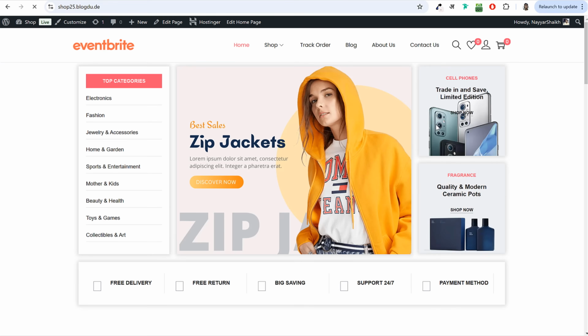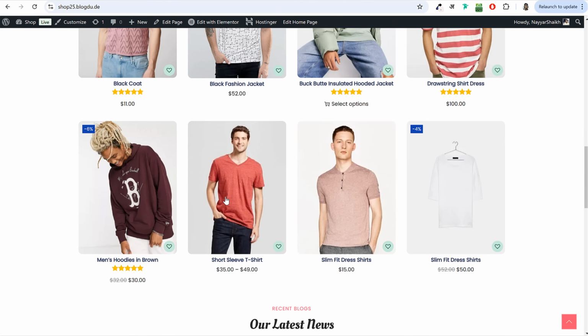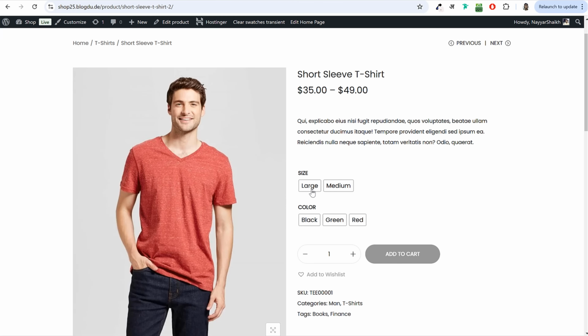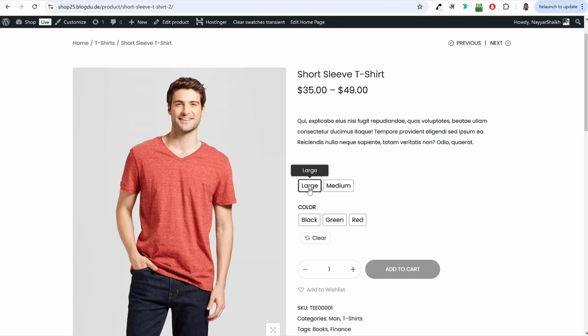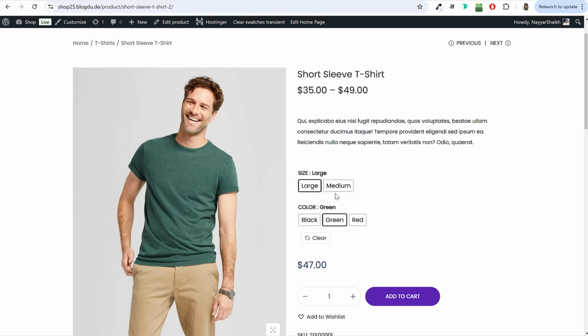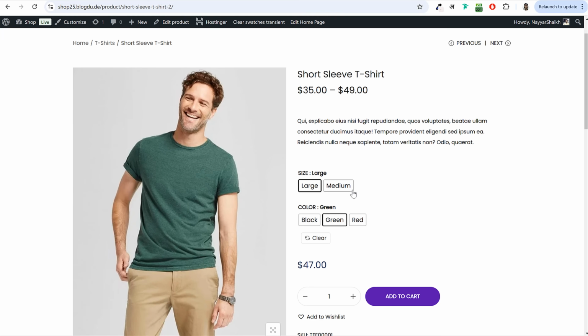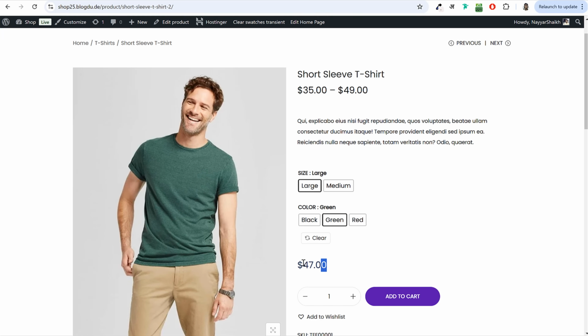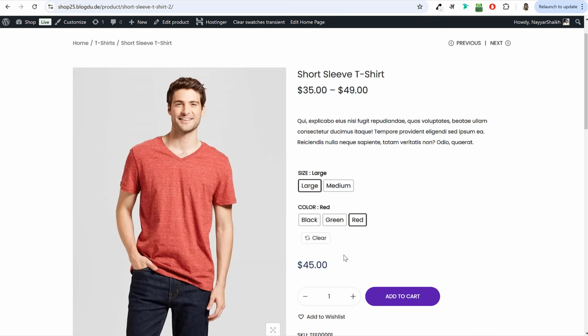Or you can also take an example of some fashion product, some t-shirt or something. For example, if I open this product, here also, as you can see, we have variations. If somebody wants to purchase a large t-shirt in green color, they can select this. And as soon as somebody selects this variation, the product image already changes to green color and the price changes to $47. Now, if the person purchases, let's say, large size red color, the price will change to $45 and also the image will change. So I'll show you how you can create these kinds of products as well.